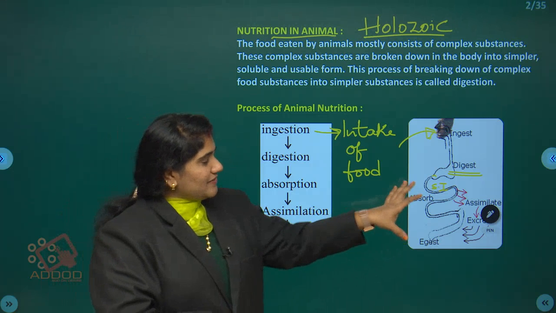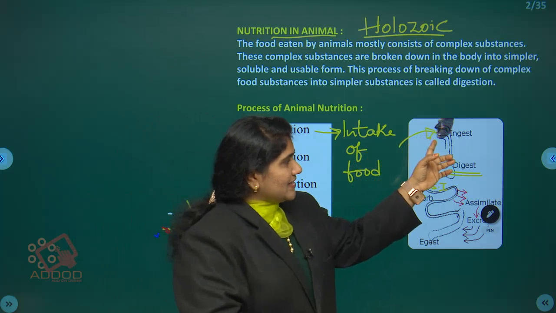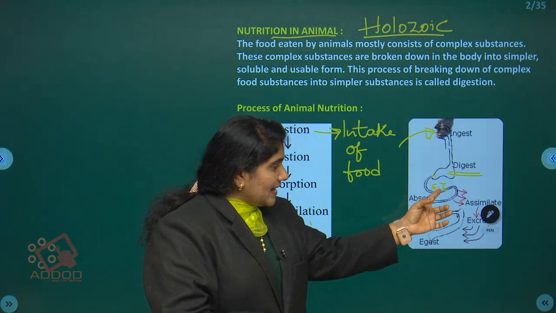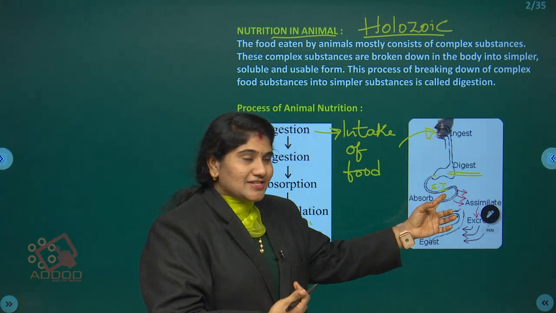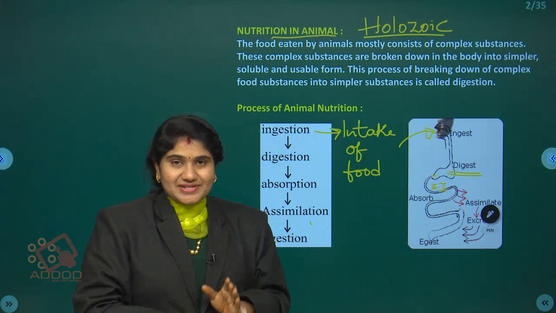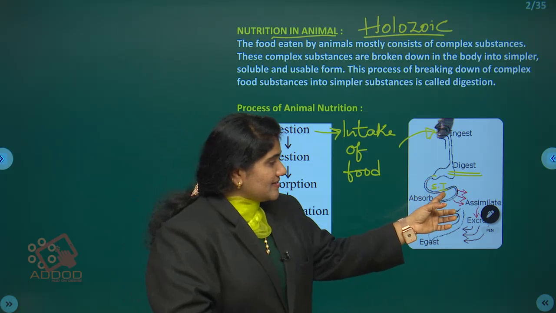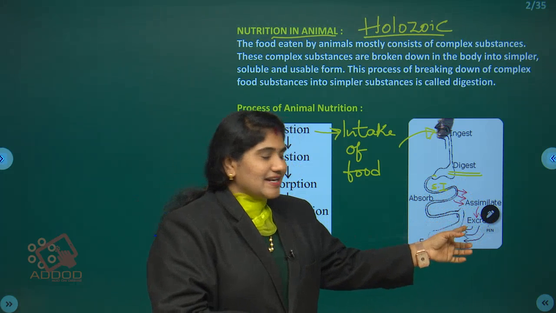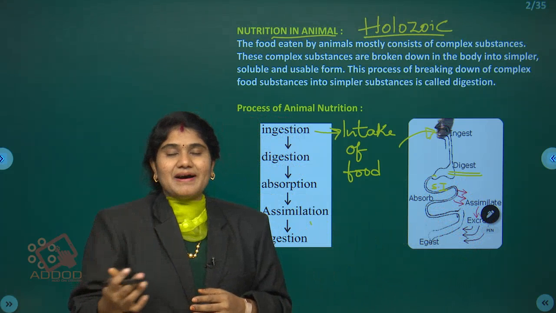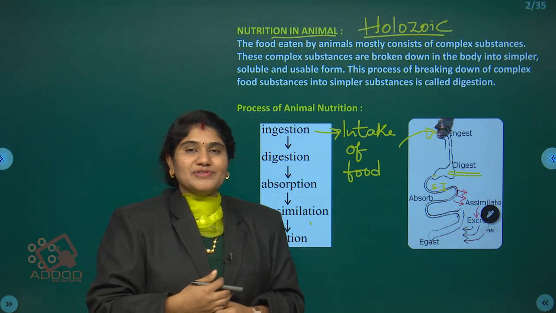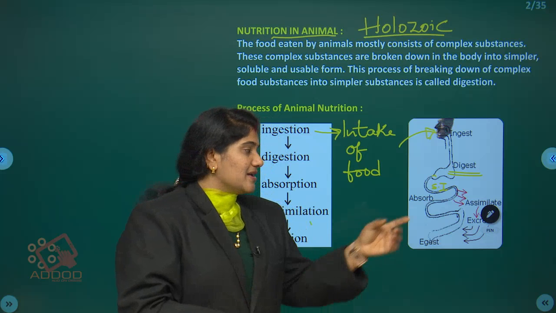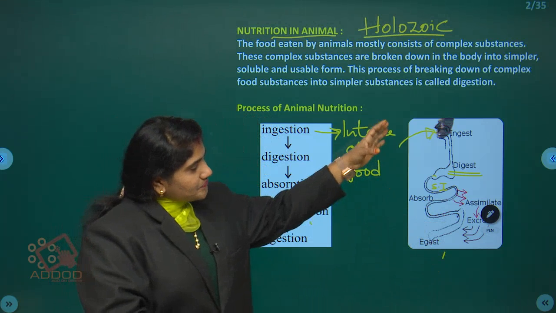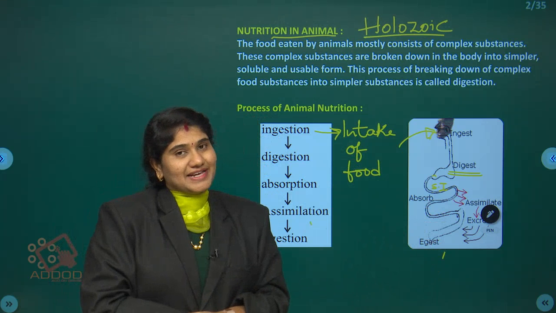So this is the brief thing. We take in food, it moves into the stomach, digests here, and again moves into the small intestine. Here also the digestion process takes place. From the small intestine it will be absorbed into the bloodstream. From blood it moves into each and every part of the body. There it is converted into energy. Finally the waste material is ejected out. So this is the route map of how the process takes place.